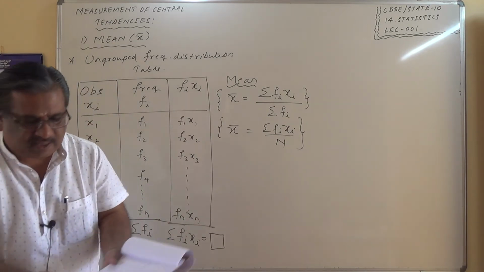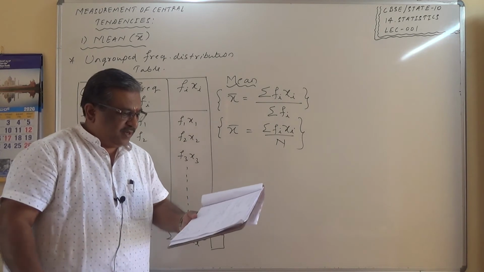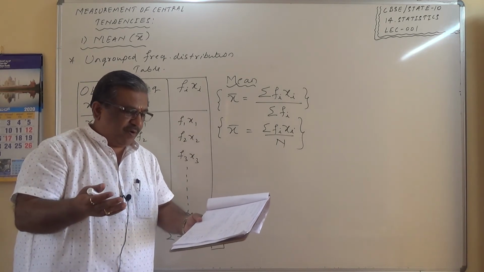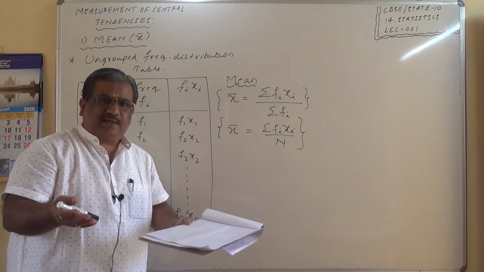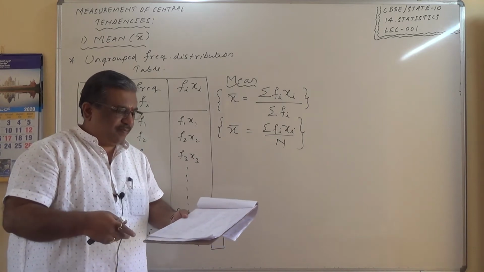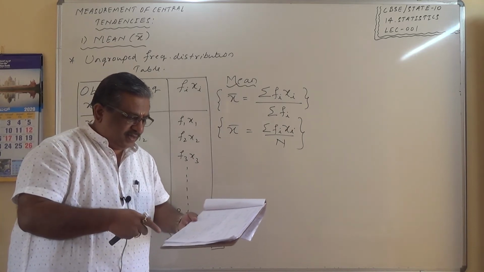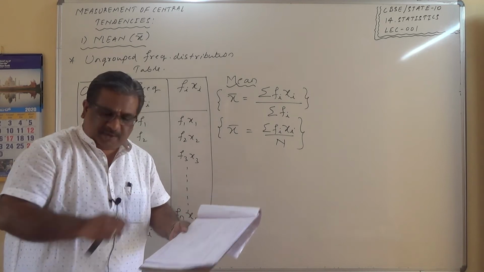Let me take the same example of weights of mango boxes and their numbers, and let us calculate the arithmetic mean of the tabulated data.